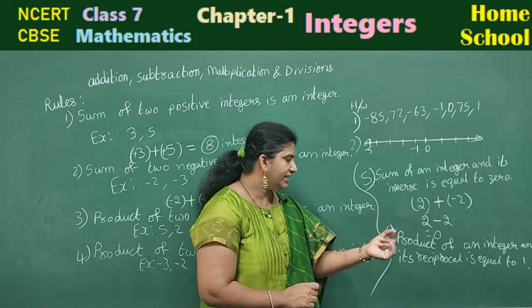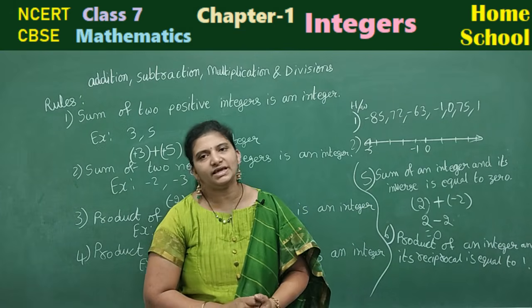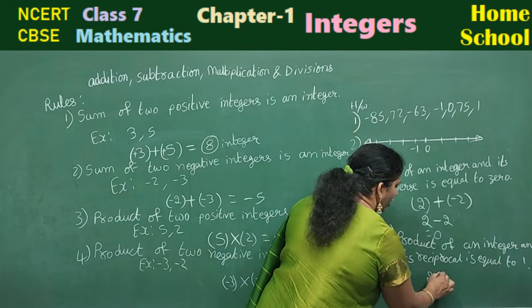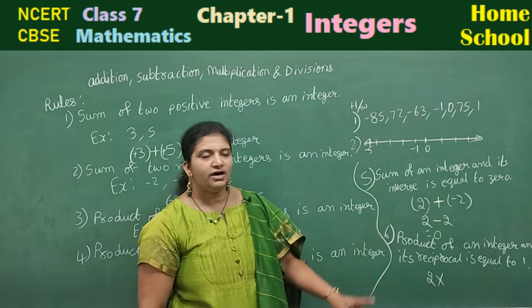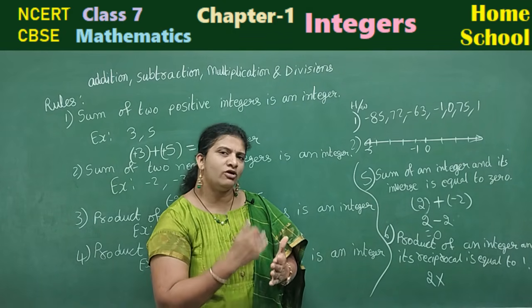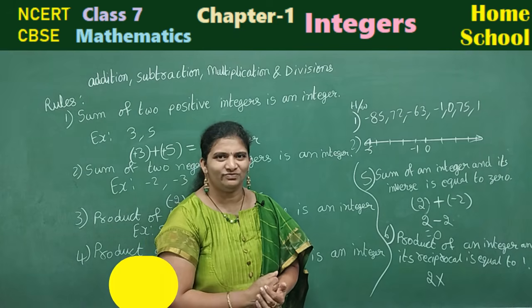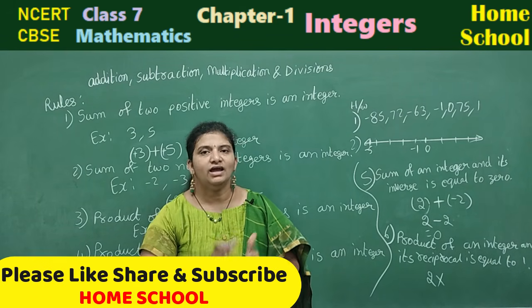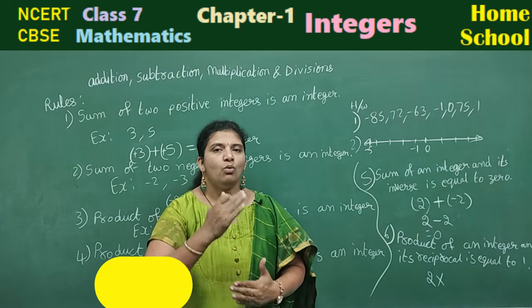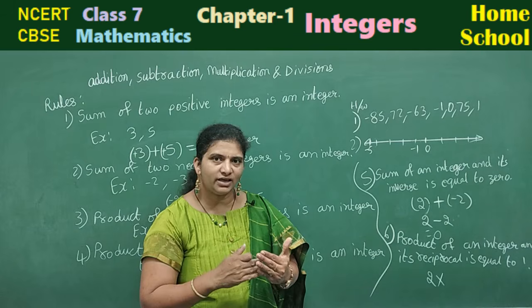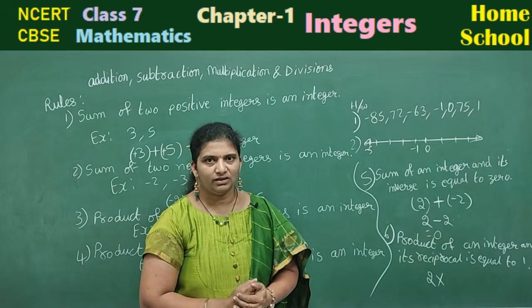Product of an integer and its reciprocal is equal to 1. Suppose I take 2, product means into, right? Reciprocal of 2 is 1 by 2. Reciprocal of 1 by 2 will be 2. Okay, suppose you take any integer, its reciprocal will be 1 by that number. Suppose I give you 1 by 3, its reciprocal will be 3.